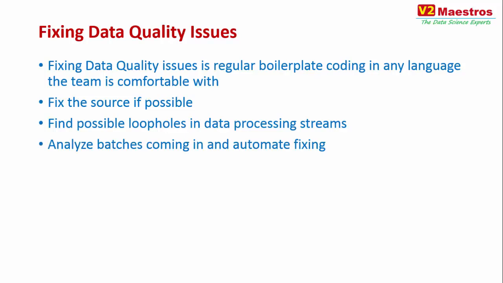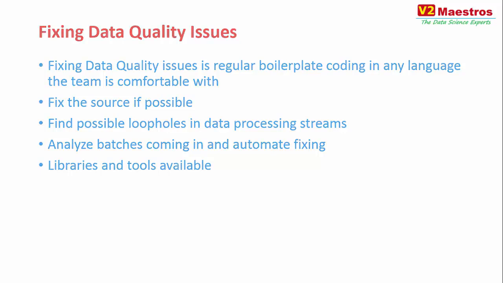You can also analyze the batches that are coming in, and then you can automate the fixing of data that is coming in. That is also possible. There are a lot of libraries and tools available for working with data quality, especially in the data analytics tools that exist today, like R or Python or even the ETL engines like Pentaho. They have libraries in which to look at data for possible errors and then go and fix them.